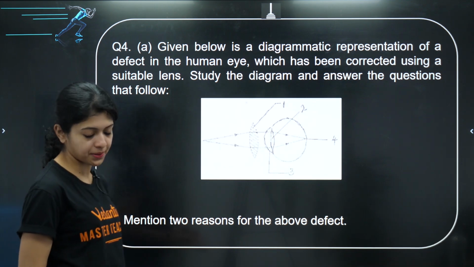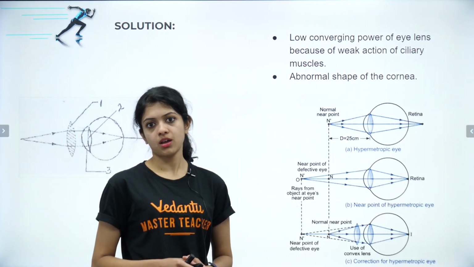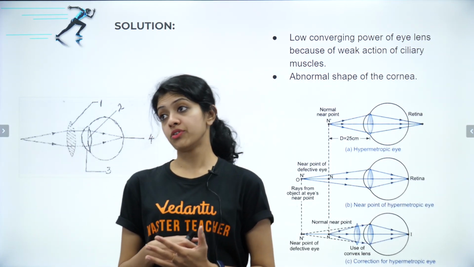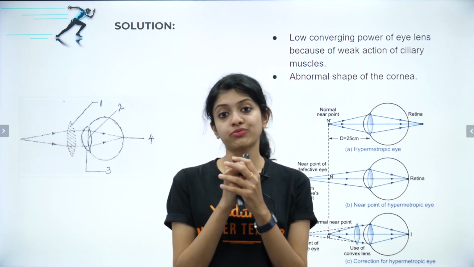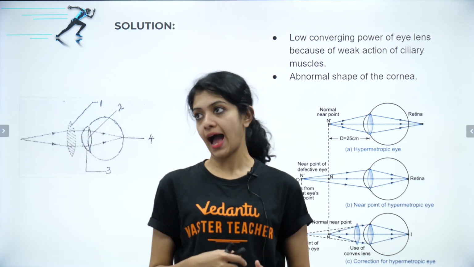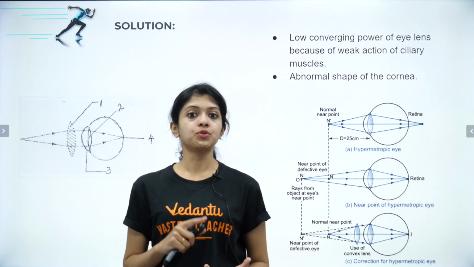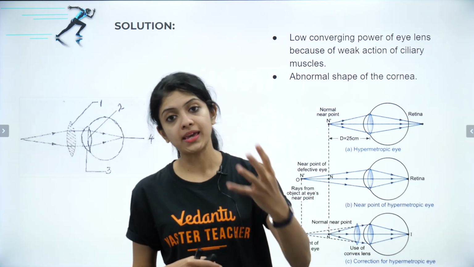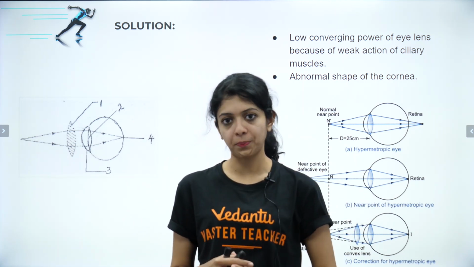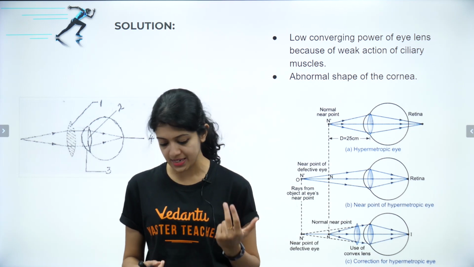Why does hypermetropia occur? It can be because of low converging power of the eye lens, because of weak action of the ciliary muscles of the eye, okay. And secondly, abnormal shape of the cornea, the outermost covering, can also be a reason for hypermetropia, okay. So these are 2 possible reasons for this.